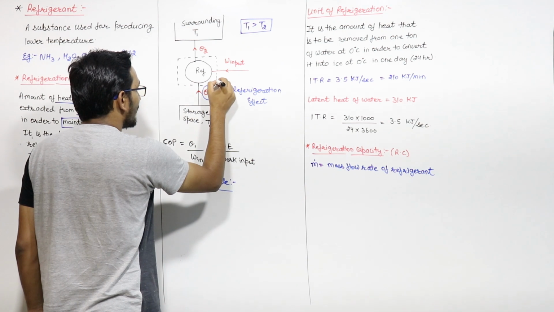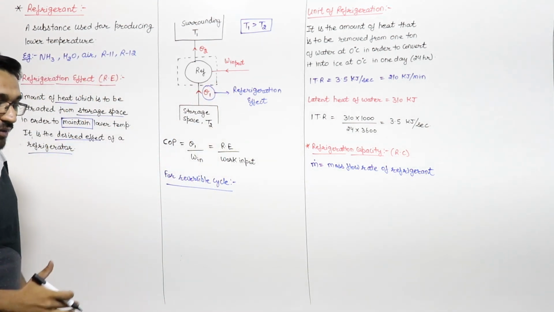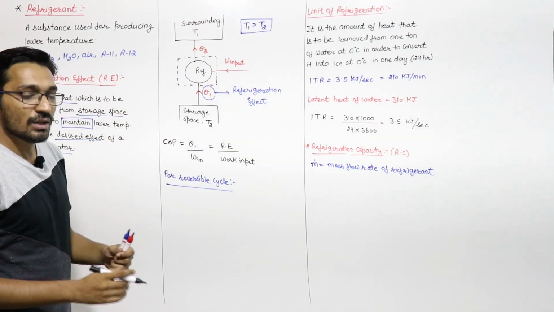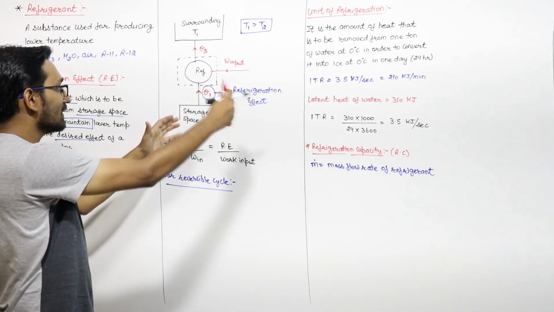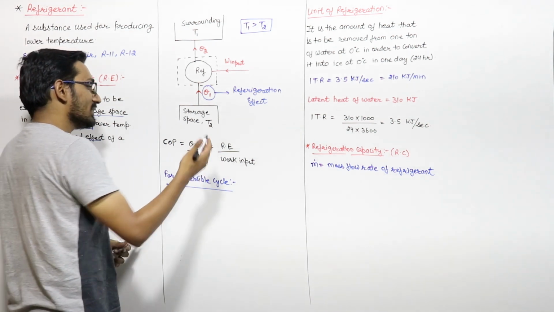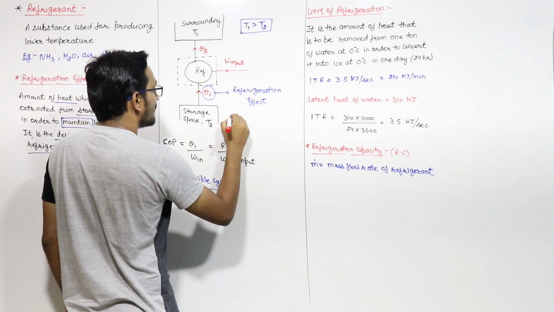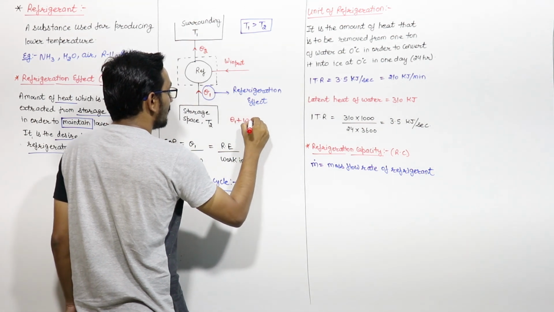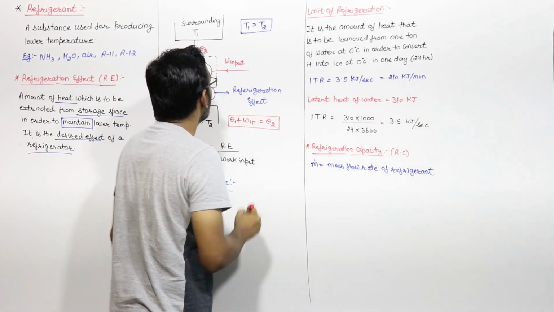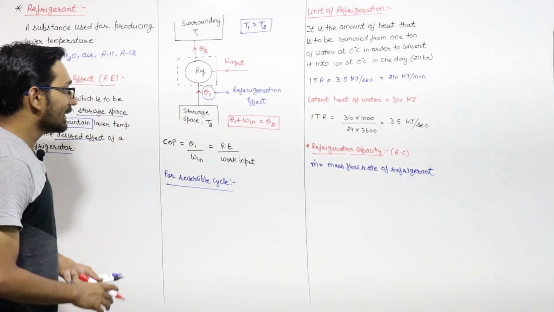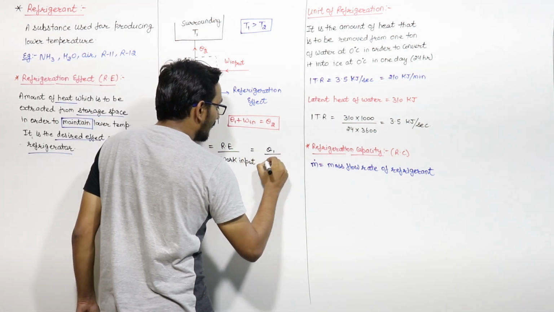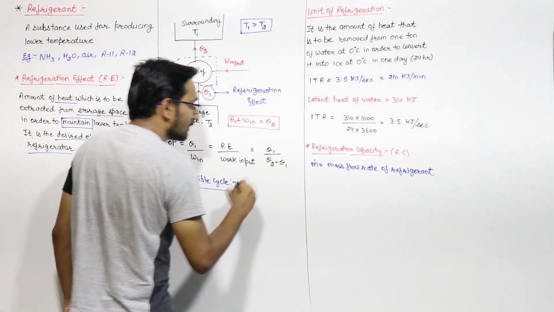The first law says that heat coming inside the system must be equal to heat going out, or for a closed cycle, the net heat will be equal to the net work. So from here, Q1 plus W input will be equal to Q2, right? So you can write COP equal to Q1 divided by Q2 minus Q1.